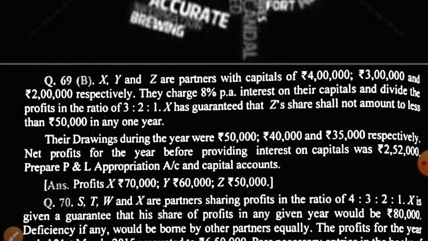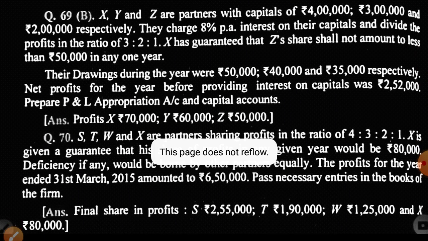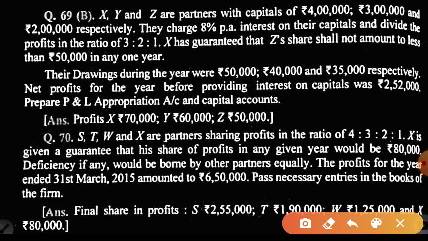Here is the question on your mobile screen. X, Y and Z are partners and their capital is given 4 lakh, 3 lakh and 2 lakh. Interest is 8% on their capital and PSR is 3:2:1.